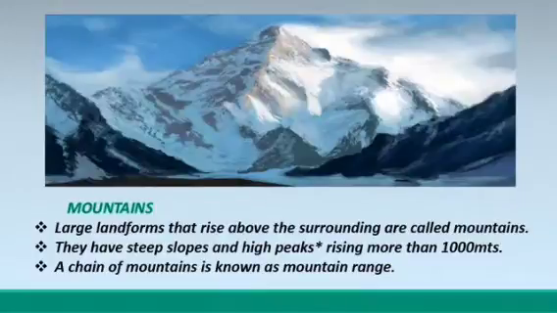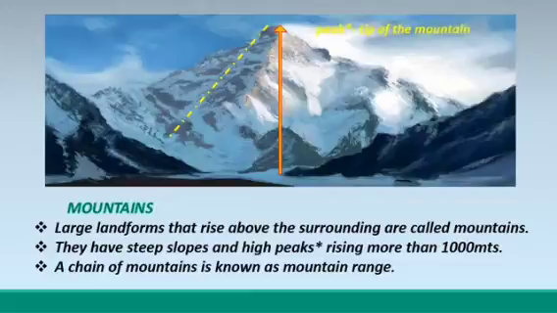Mountains. Large landforms that rise above the surrounding are called mountains. I'll repeat. Large landforms that rise above the surrounding are called mountains. Mountains have steep slopes and high peaks rising more than 1000 meters. What is the meaning of peak? Tip of the mountain is called peak.